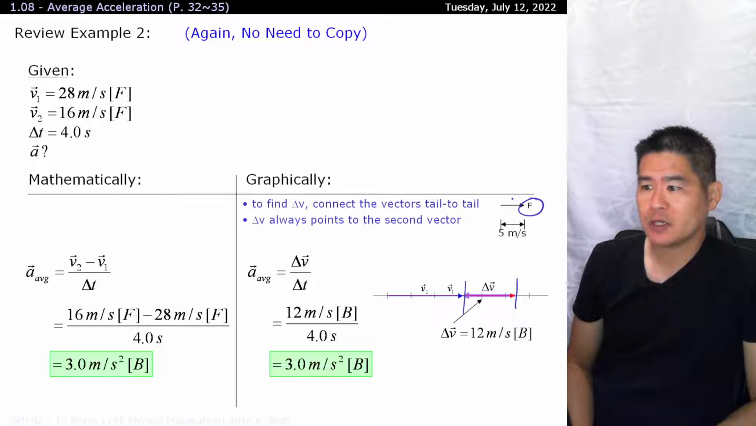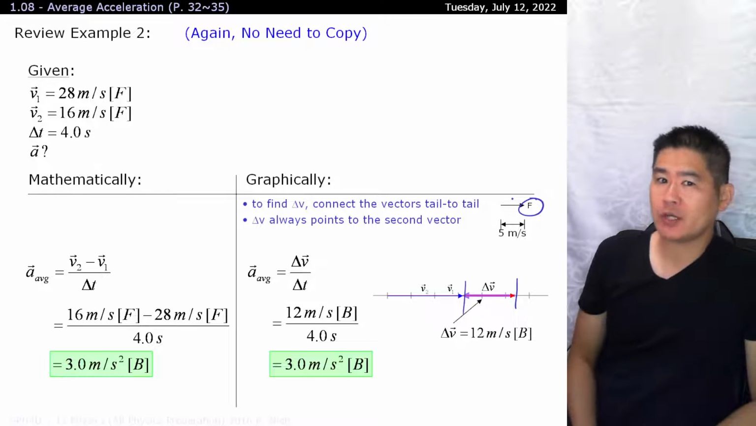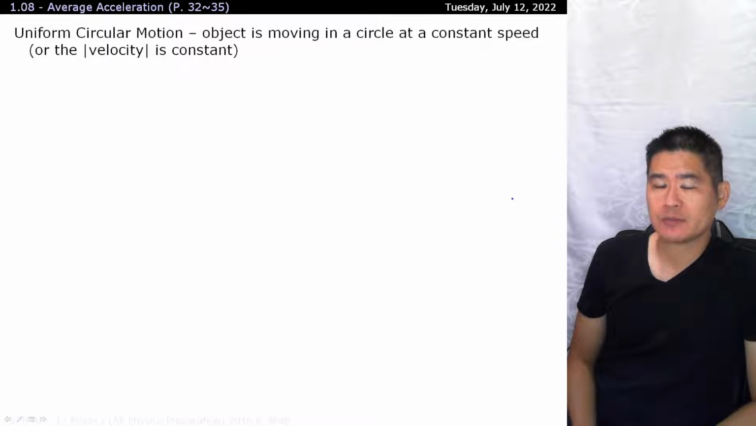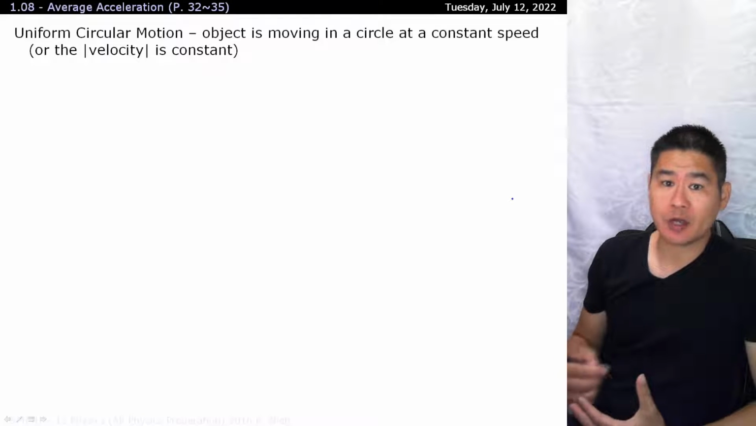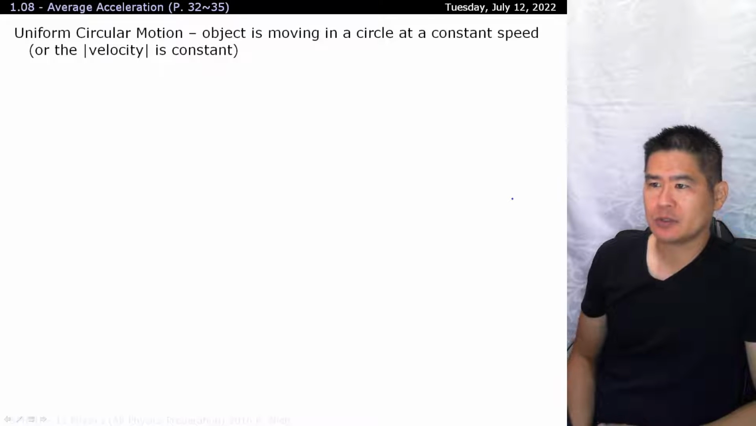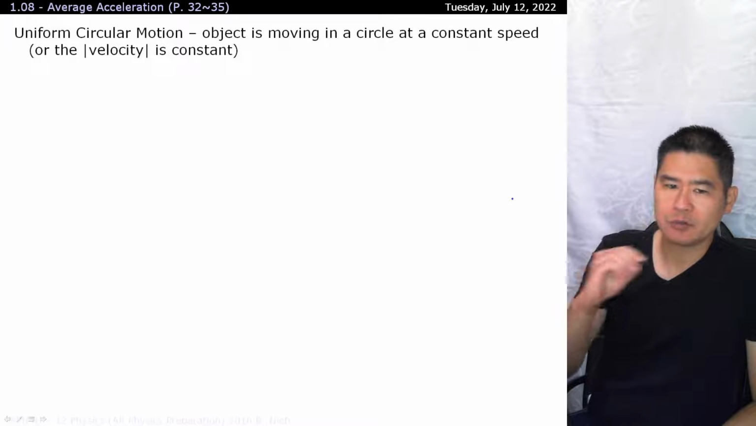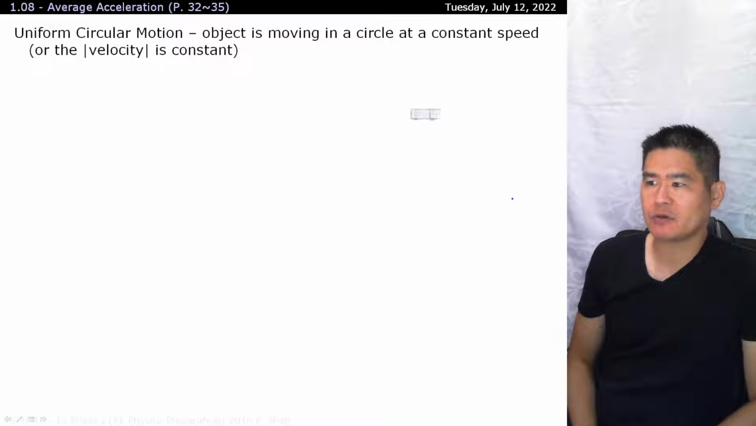So this is how you'd solve for it in one dimension, but how would you deal with it when it's in two dimensions, such as when you're going around in a circle? You might be familiar with the term uniform motion, and uniform motion means that you're traveling at a constant velocity or at a constant speed in the same direction. Uniform circular motion, on the other hand, is that you're traveling at a constant speed, but you're constantly going around in a loop, at the same radial distance away from the center of your rotation.